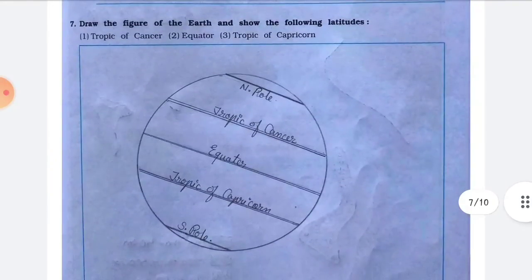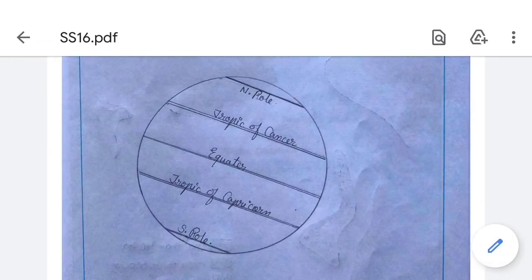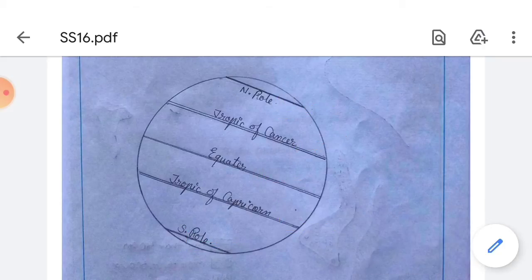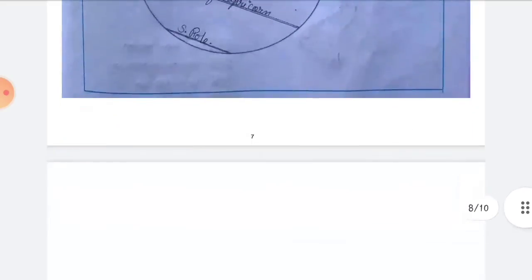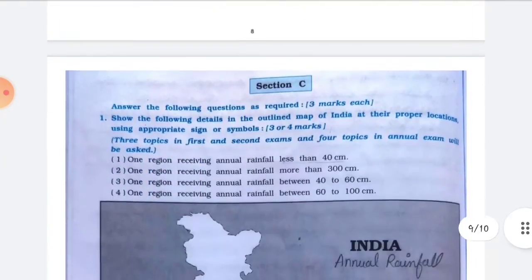Next, you are given: draw the figure of the earth and show the following latitudes. So you have to show Tropic of Cancer, equator, Tropic of Capricorn. This is North Pole and this is South Pole. So this is how you have to draw a figure of earth, and you have to show these 4 things on it. Now let's move to another section, section C.